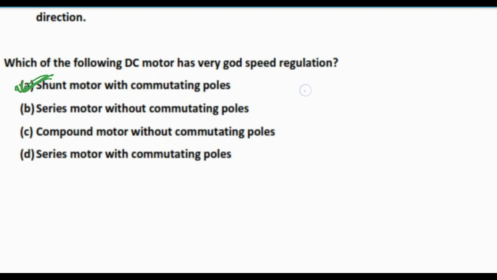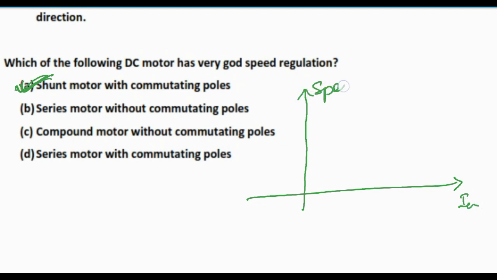This is the speed versus current graph. Suppose this one is the rated speed line. So for shunt motor, this is the line. Shunt motor, the speed varies like this.